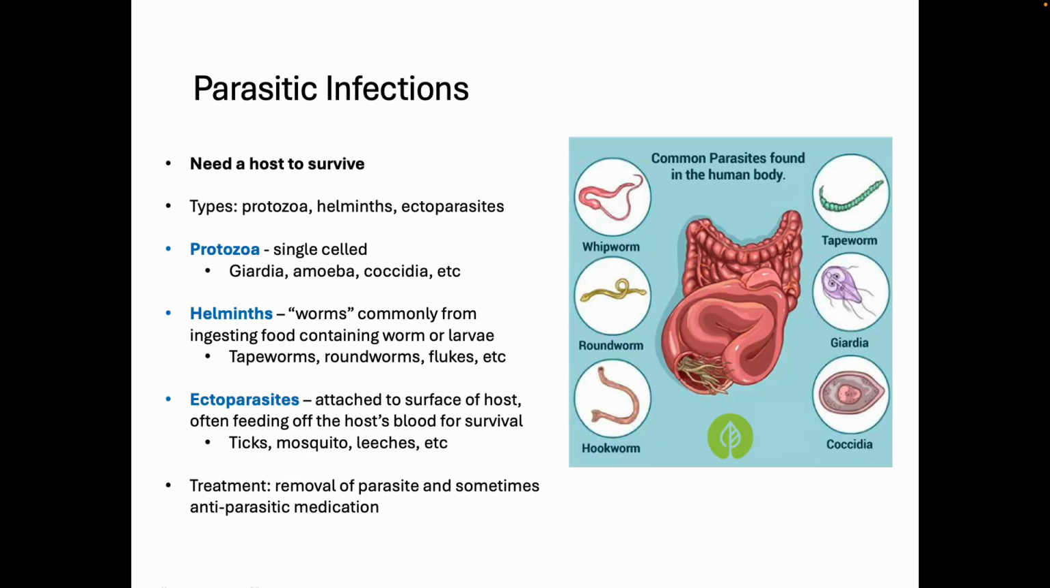Parasitic infections. Parasites need a host to survive. Types would be your protozoa, your helminths, and your ectoparasites. The difference between them: protozoa are single cell. That would be your Giardia, amoebas, coccidia. The helminths would be what we call worms, right?